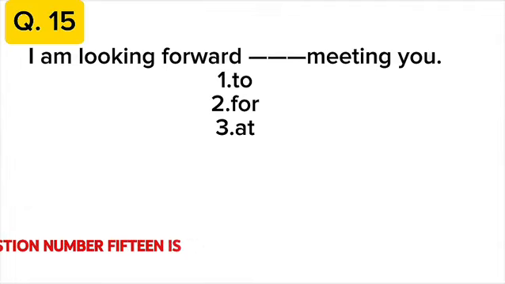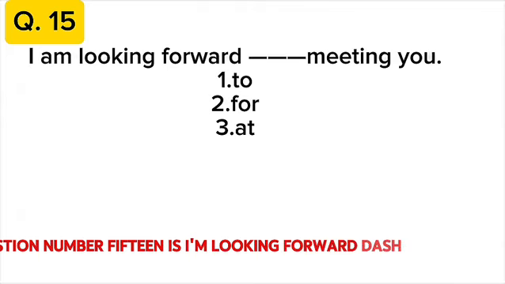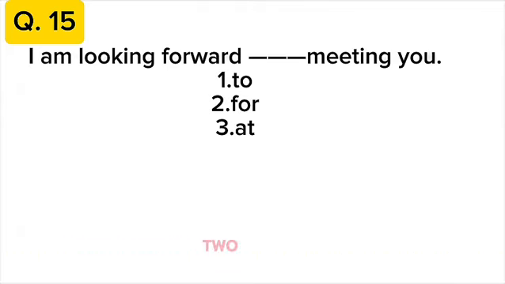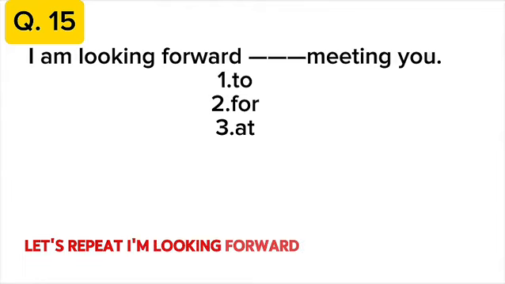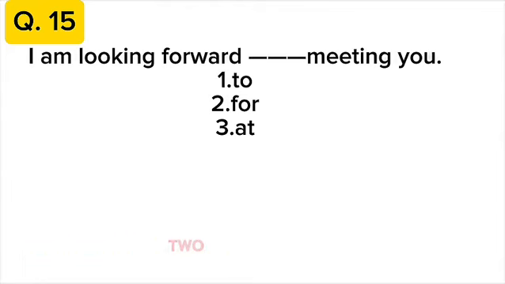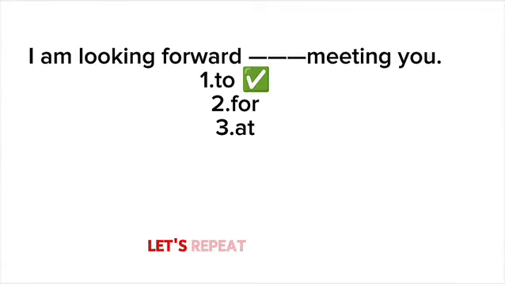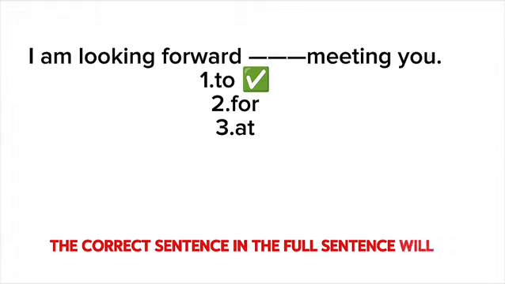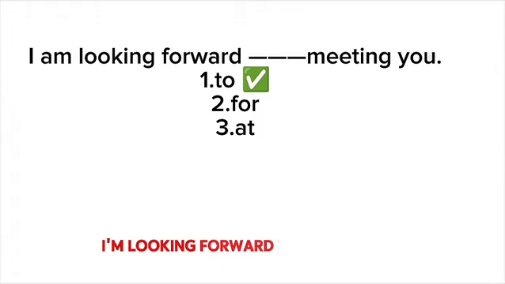Question number 15 is I'm looking forward dash meeting you. 1 is for, 2 is at, and 3 is to. Which will be the correct sentence? Let's repeat. I'm looking forward dash meeting you. The correct sentence in the full sentence will be I'm looking forward to meeting you.